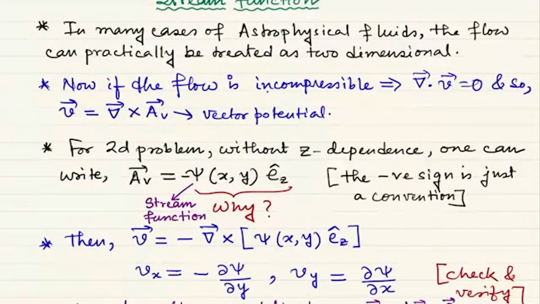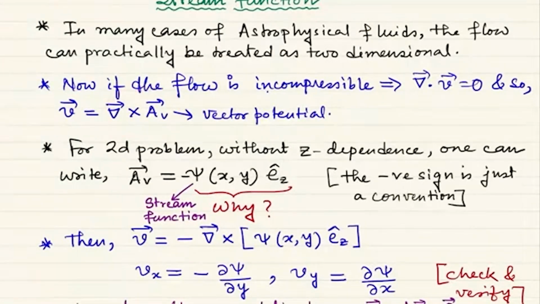If the flow is incompressible, then we can say that divergence of V is 0, which we already showed. And if the flow is incompressible, then we can write the velocity as derived from a vector potential.